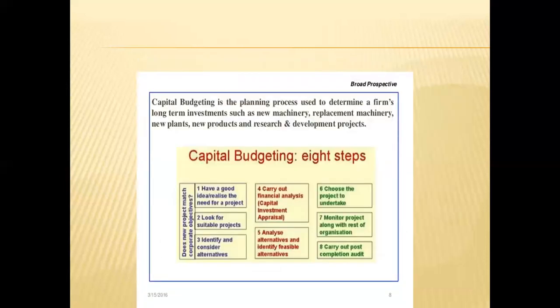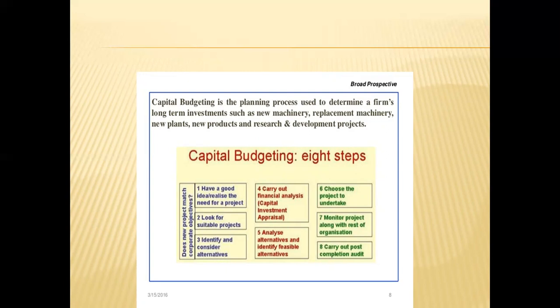There are 8 steps included in capital budgeting. It is a planning process where we determine the firm's long-term investments, such as purchasing new machinery, replacement of machinery, new plants, new products, and research and development projects. The first step is to have a good idea and realize the need of the project. Second, we look for suitable projects.